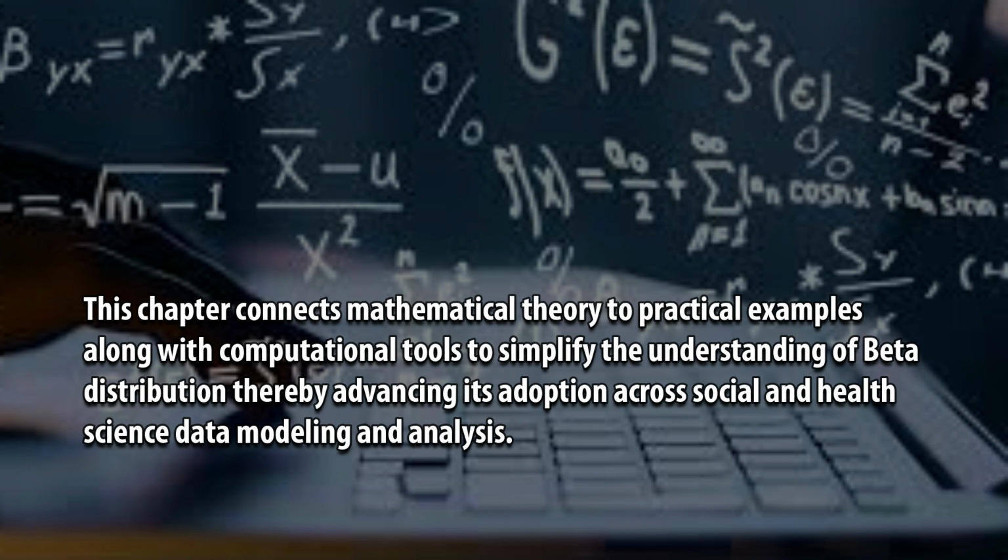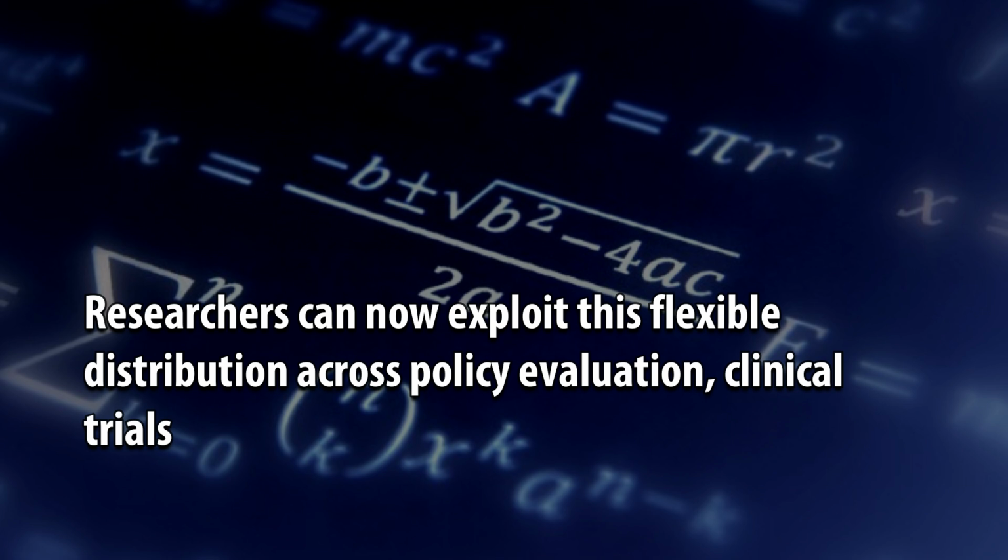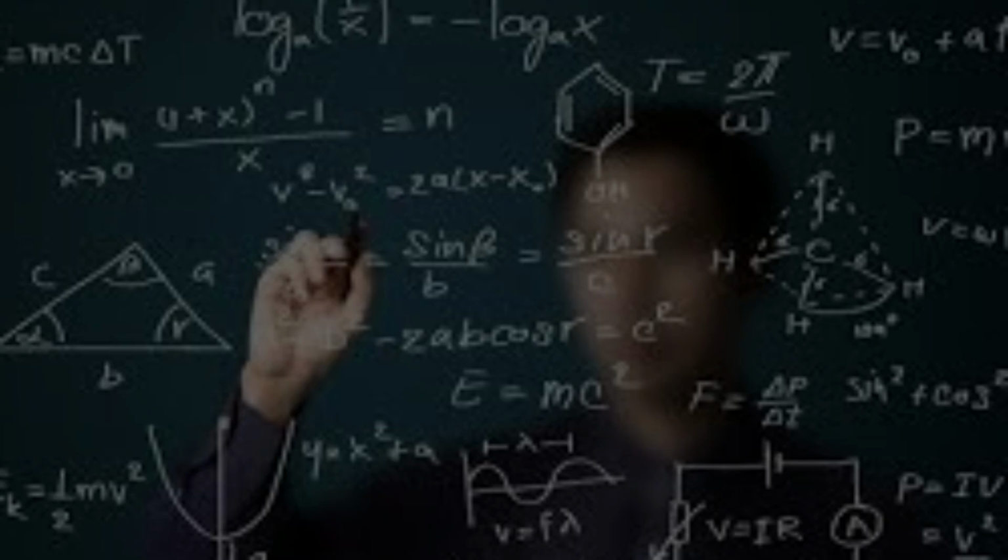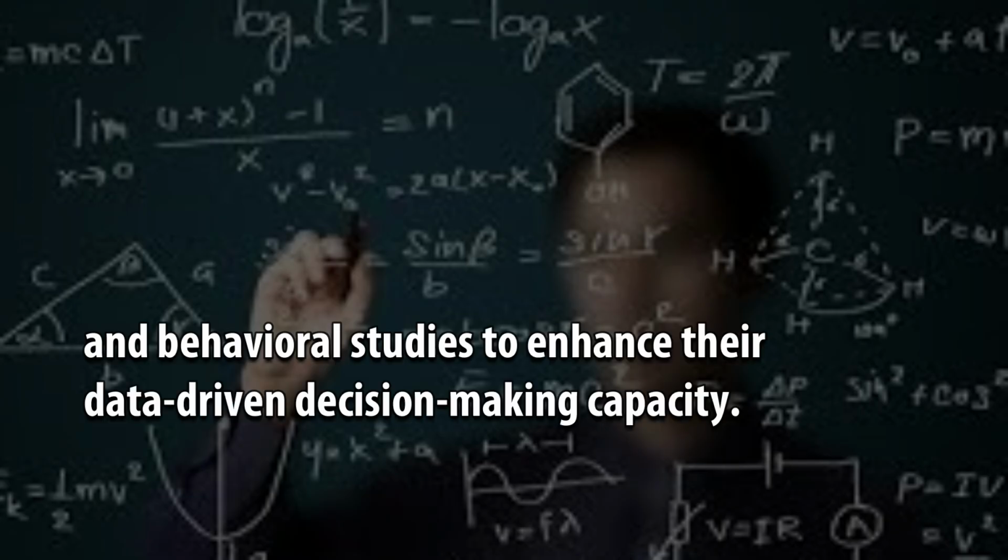This chapter connects mathematical theory to practical examples along with computational tools to simplify the understanding of beta distribution, thereby advancing its adoption across social and health science data modeling and analysis. Researchers can now exploit this flexible distribution across policy, evaluation, clinical trials, and behavioral studies to enhance their data-driven decision-making capacity.